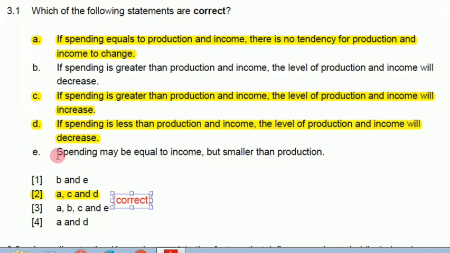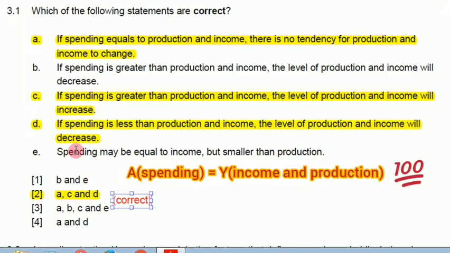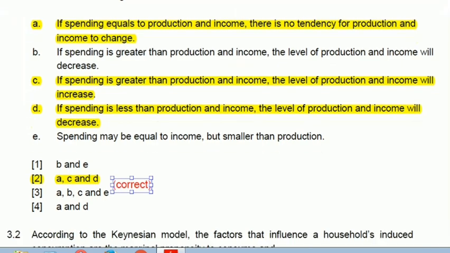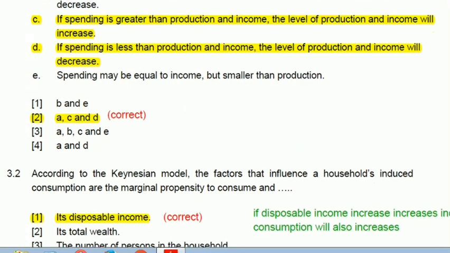Then for E, spending may be equal to income but smaller than production. Like I said, production and income is one thing that goes together. You can say production, you can say income, so you cannot separate the two. It should be spending equal to production and income. That should go together. So it's like we have got two sides: spending, and then the other side is production and income. So you cannot split the two. So this is why E is wrong as well, which then means that our correct answer is A, C, and D.